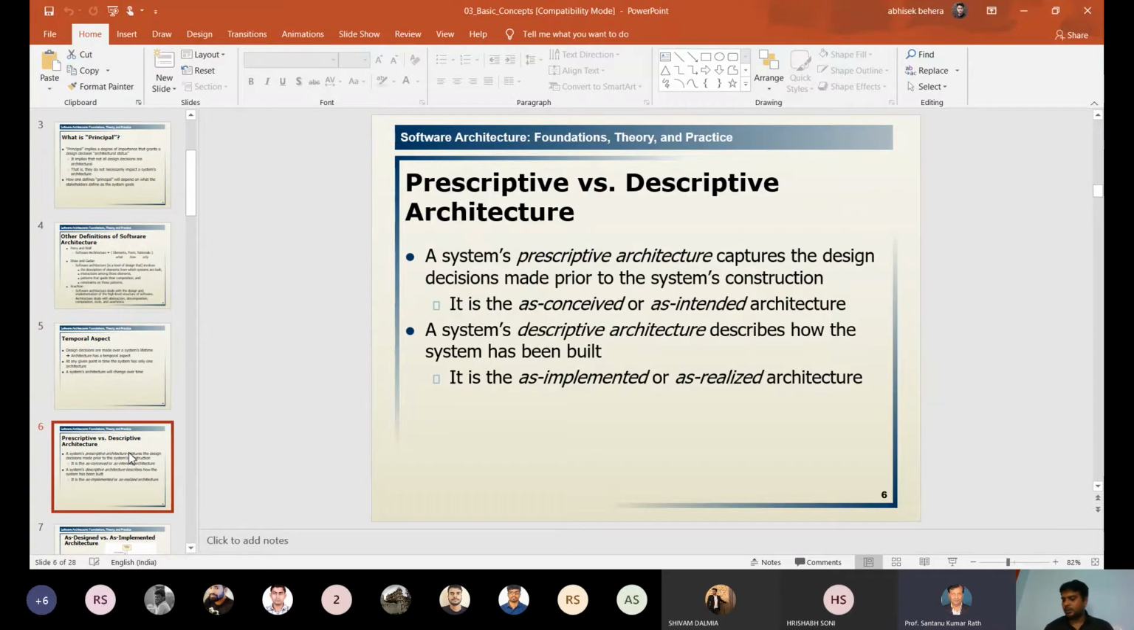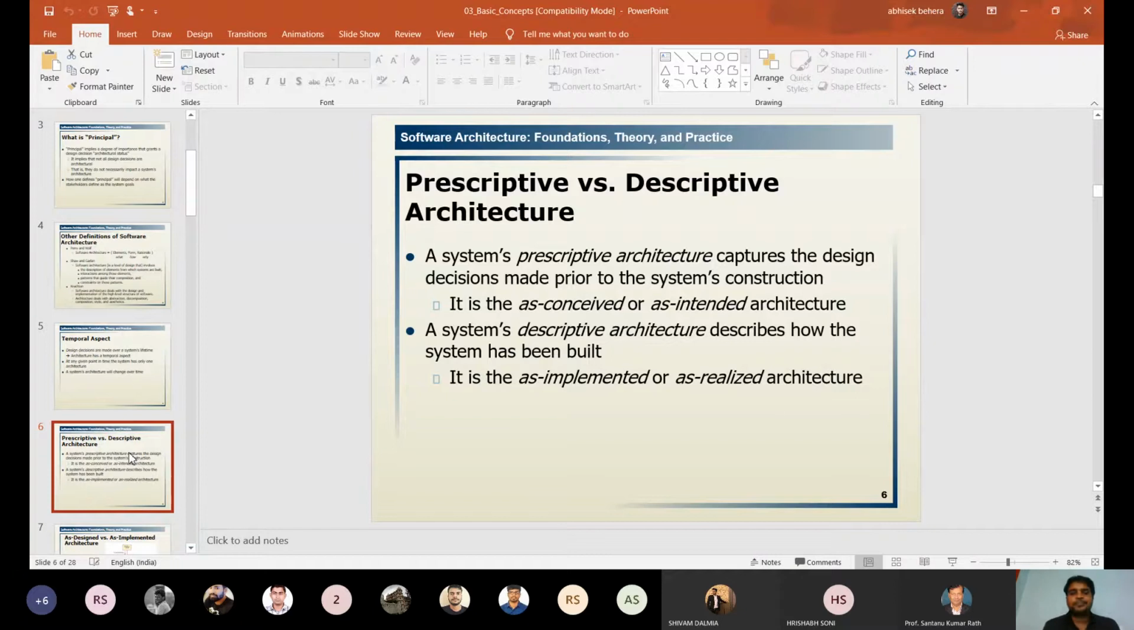The next one is the prescriptive and descriptive architectures. What is a prescriptive? What is a descriptive? Sorry, sir, it is prescriptive, not prospective. Prescription and description, like that.